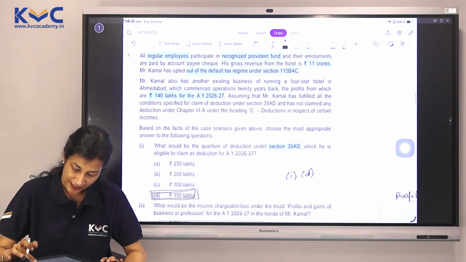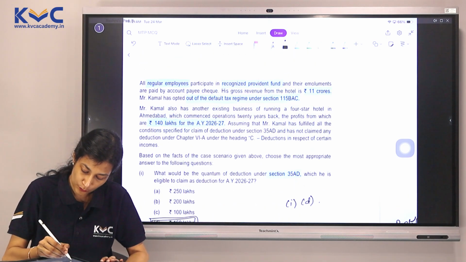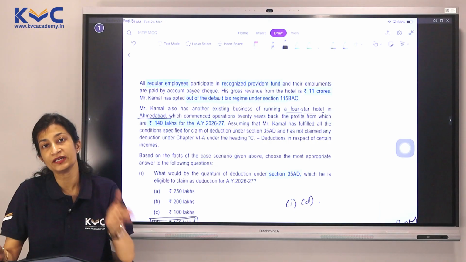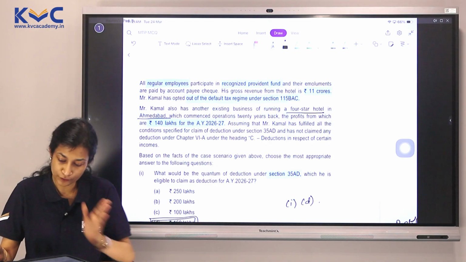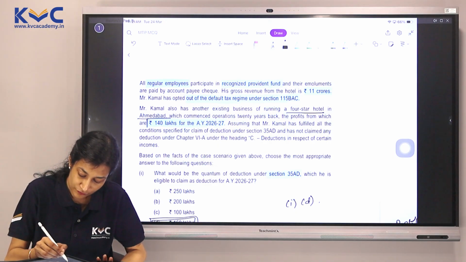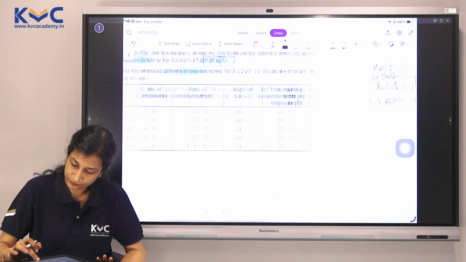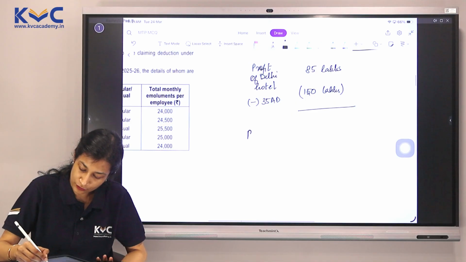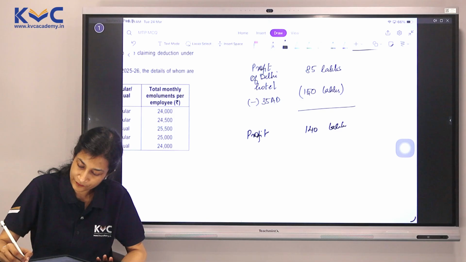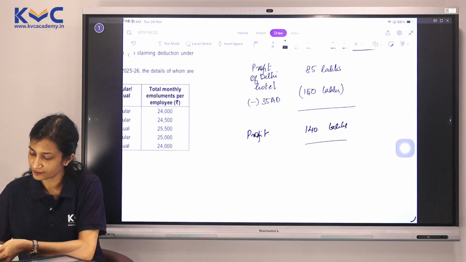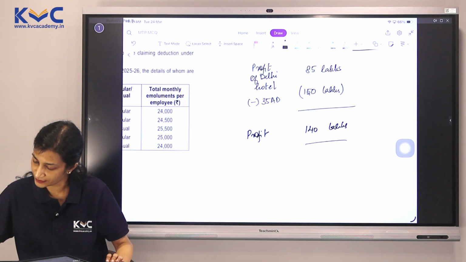here. So I am having a profit of 140 lakhs. So this hotel of Ahmedabad, it's a 4-star hotel. The criteria of the hotel is 2-star and above. It's fulfilling that criteria and the profit is 140 lakhs. So let's just quickly calculate and see what do we get in the resulting figure here.